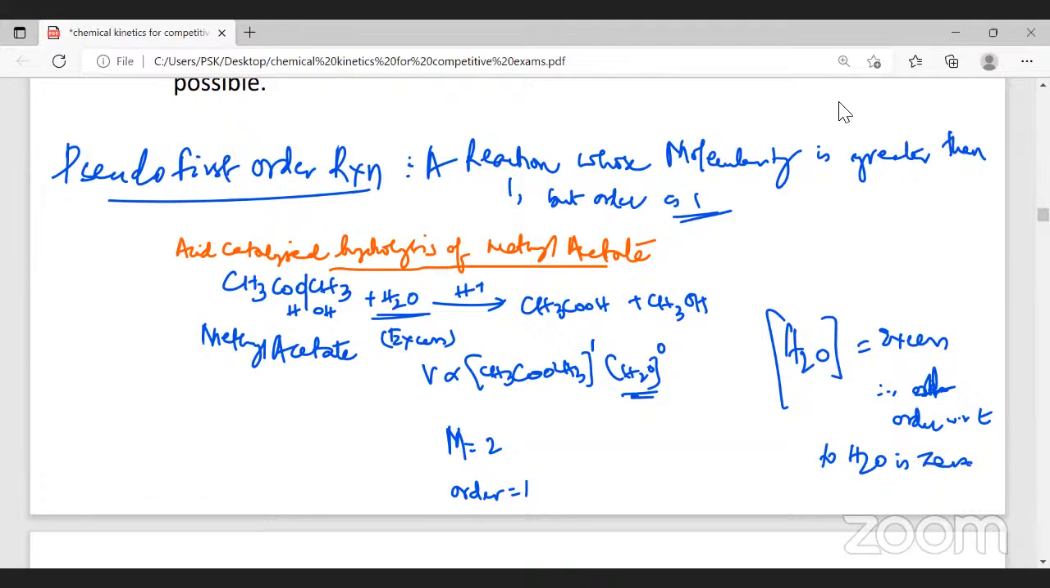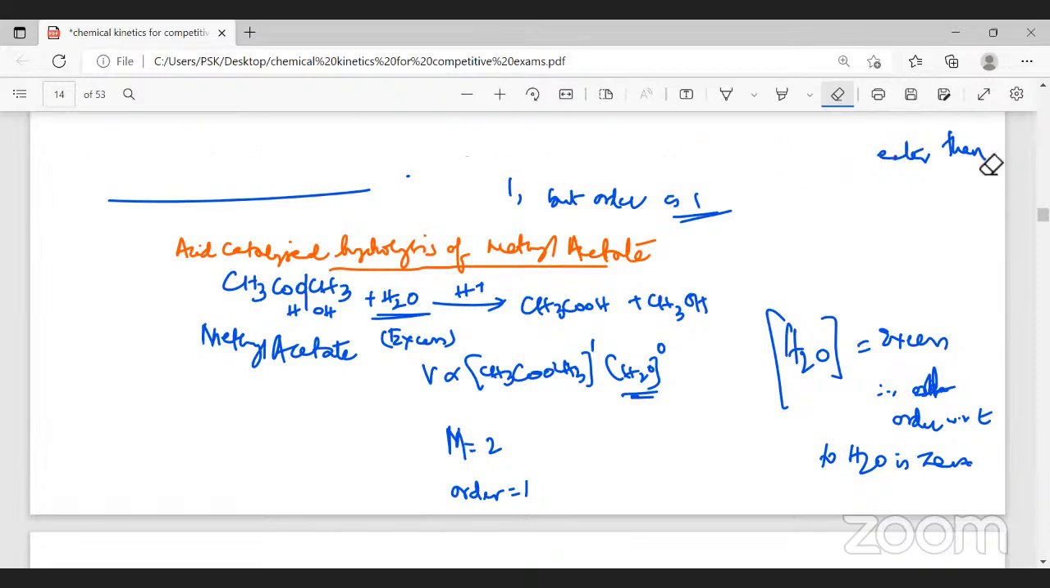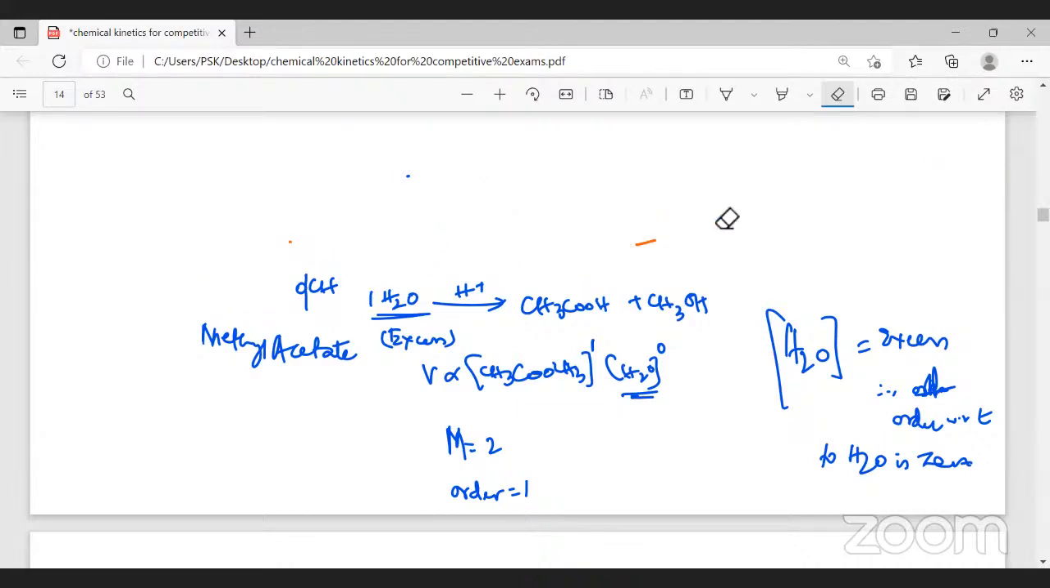Now we'll have to learn the last question based on order and molecularity. What is the last question asked for 12th standard order and molecularity? The difference between order and molecularity. They can ask you, it's a regular question for 12th standard. Difference.